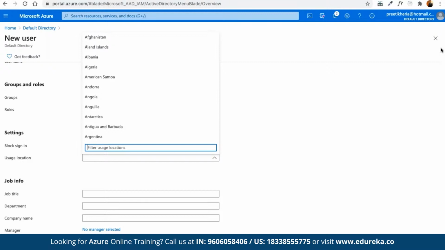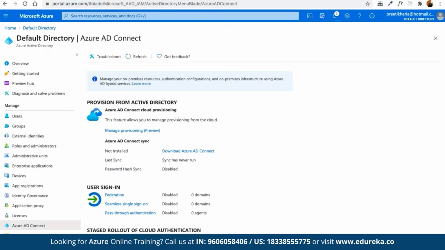In the same way, if you want to work on Azure AD Connect, suppose we want to manage the on-premise resources, authentication, configurations, and on-premise infrastructure using the Azure AD hybrid services, then we can make use of Azure AD Connect. This simply gives us the entire set of options, from provisioning from Active Directory by using the Azure AD Connect cloud provisioning. We can also make use of the user sign-in. The staged rollout for cloud authentication and on-premise applications can be easily configured for remote access as well by using this